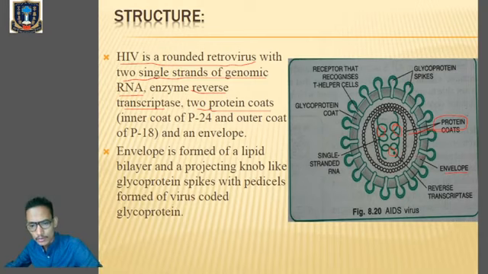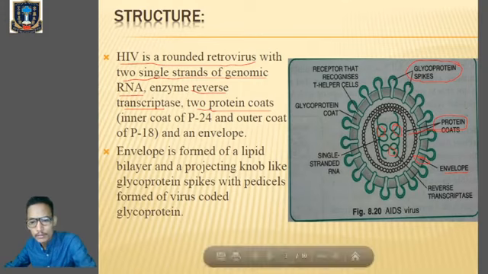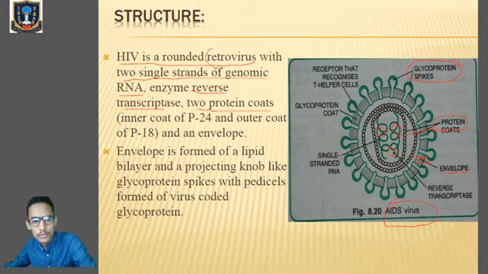From this envelope we find projecting structures called glycoprotein spikes. So this is the general structure of the HIV virus, we can say the AIDS virus. Can you remember the word retrovirus? They have RNA as genetic material.